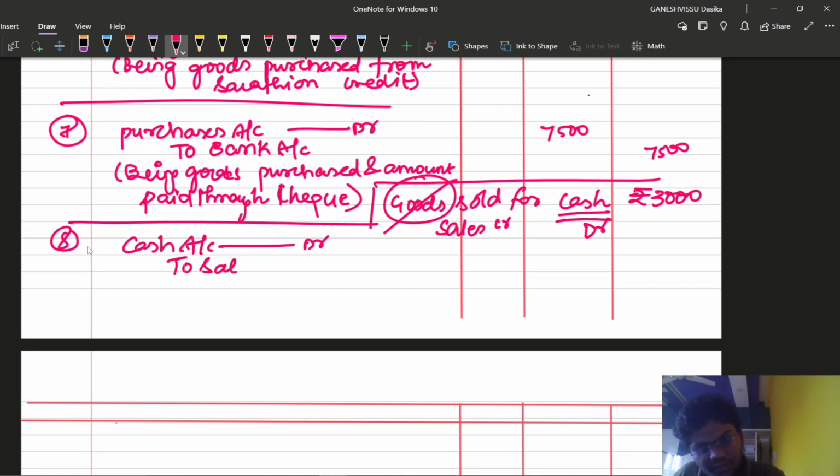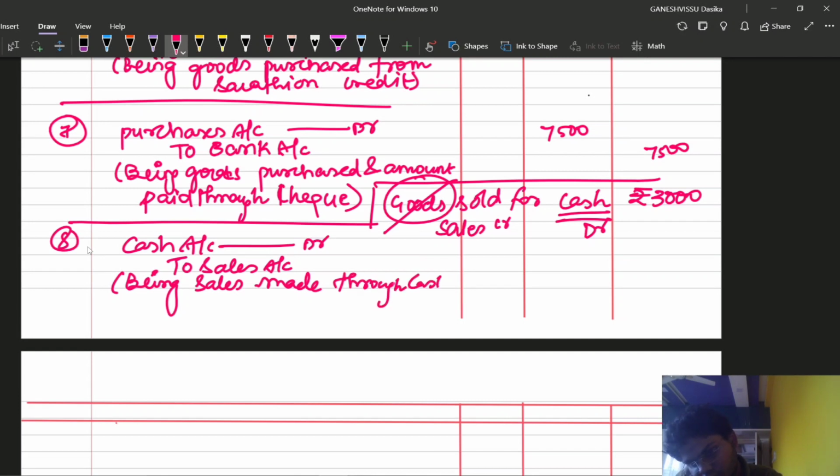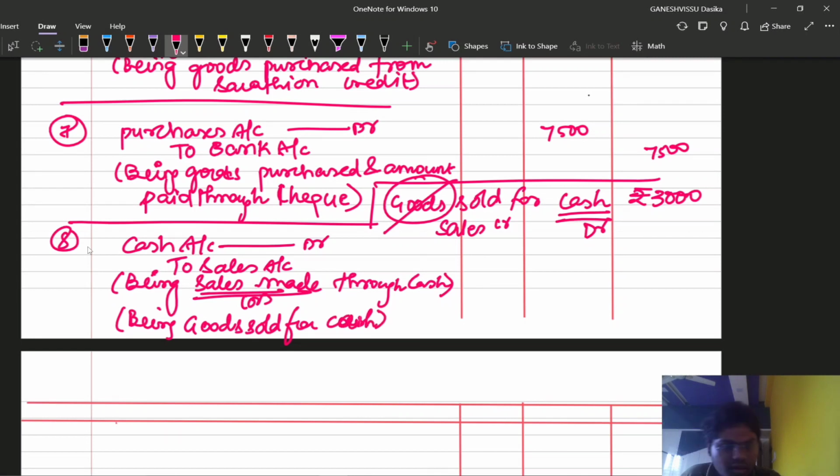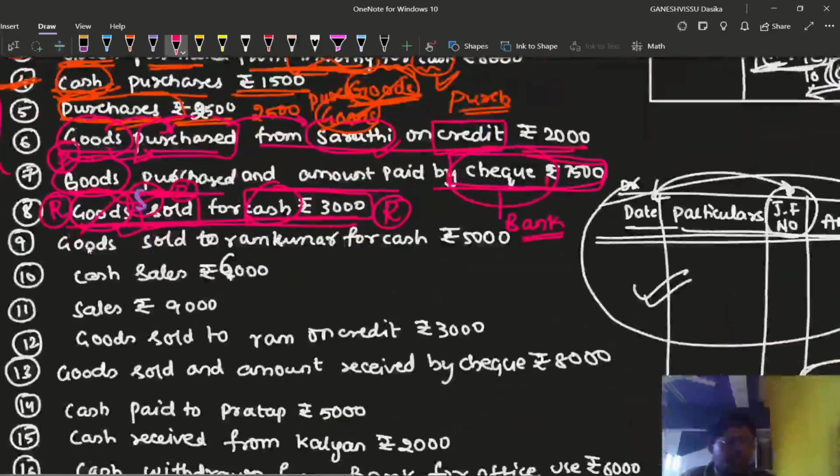to sales account. Whenever we are making sales, we are going to credit the sales account. Being sales made through cash. Or we can write one more narration: being goods sold for cash. We can write any of the narrations. For amount, what is the amount? Rupees 3000 is the amount. We have completed the 8th transaction also.